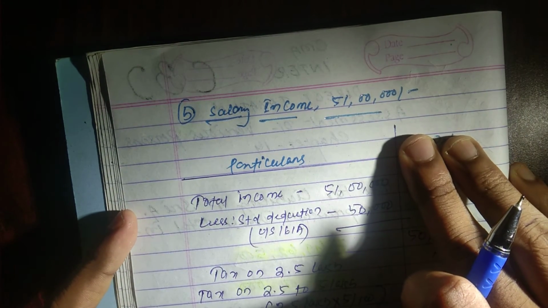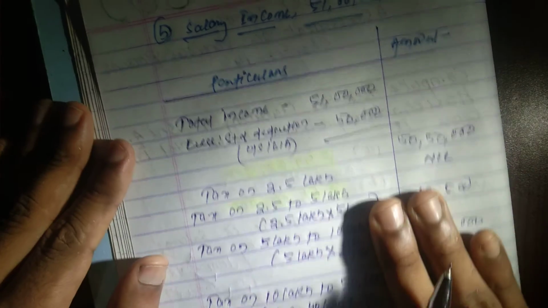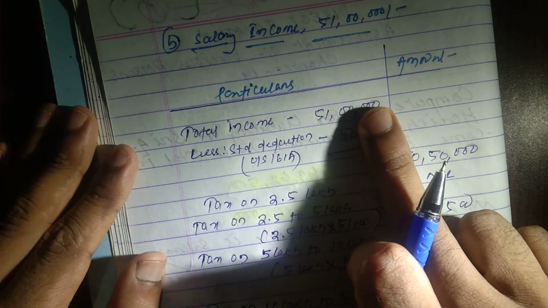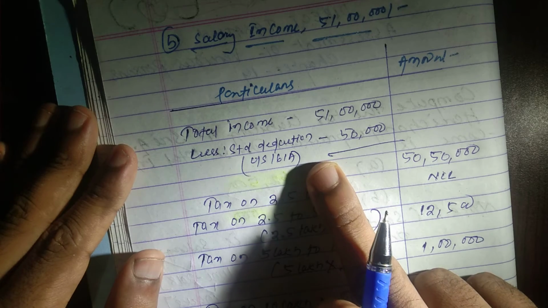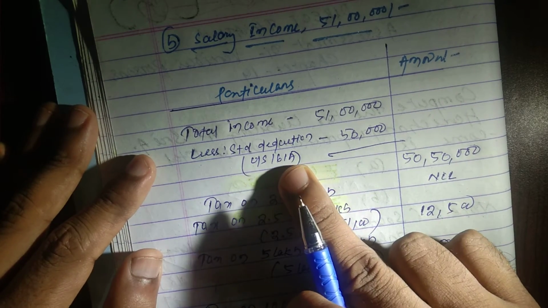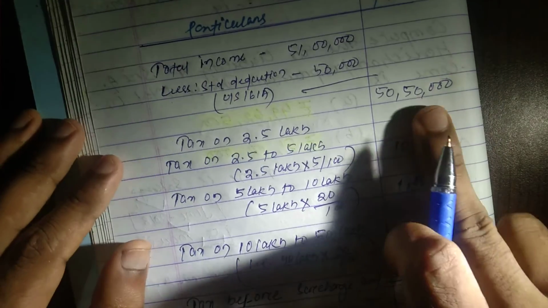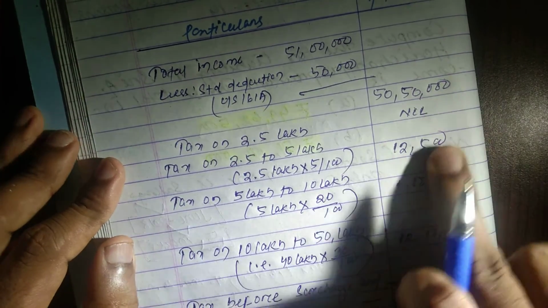But here as the income is above the 50 lakh, so the calculation is like this. First total income 51 lakh. Now you have to deduct, don't forget to less under section 16 IA, that is standard deduction, that is 50,000. So remaining amount will be 50,50,000.